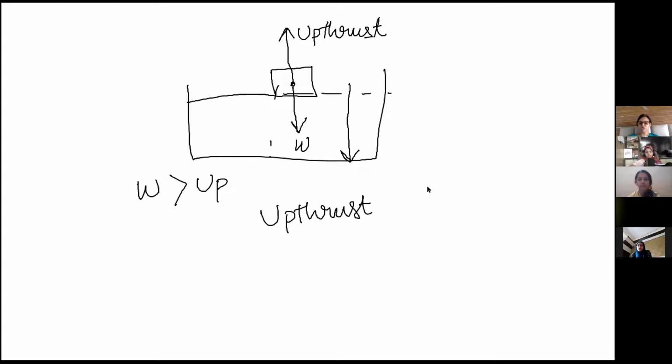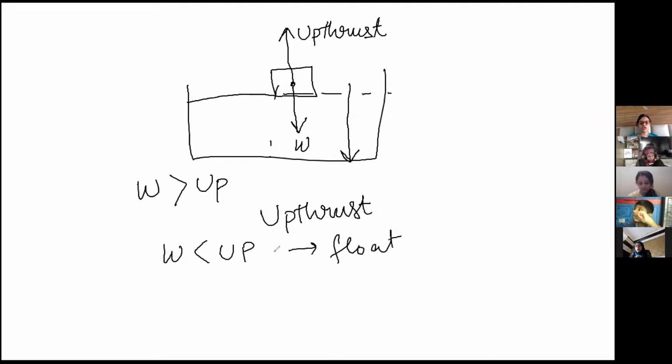Why? Because the plastic cap's weight is less than upthrust, so that is why it floats. Less than or equal to, you can say. And if weight is greater, like the iron nail's weight is greater than upthrust, so the downward force is greater, so the object will sink.